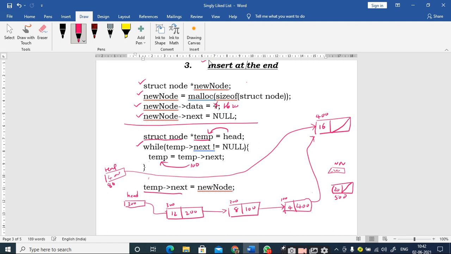Right. Now I change the next part of the last node with the address of the new node. I know that the new node address is present inside 500 or new node. So I make the statement temp next is equal to new node. So it becomes 500. When I change this pointer, this is how the pointer is going to change. Is it clear up to this point?